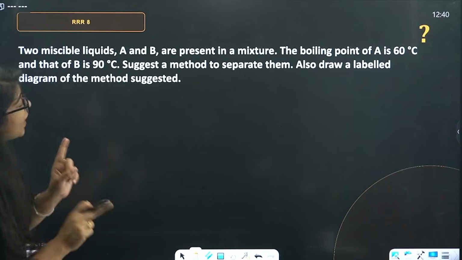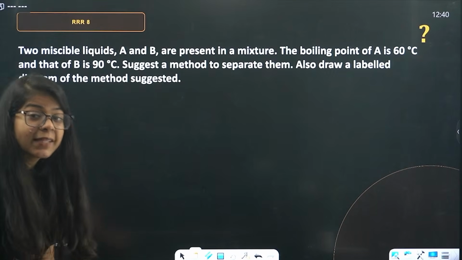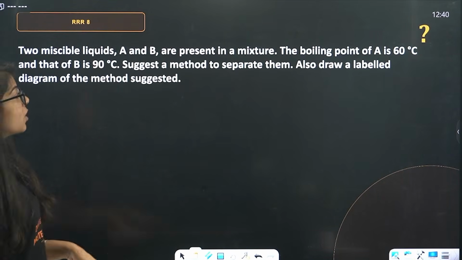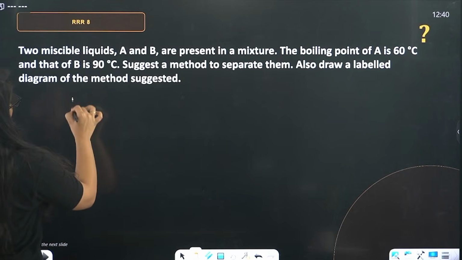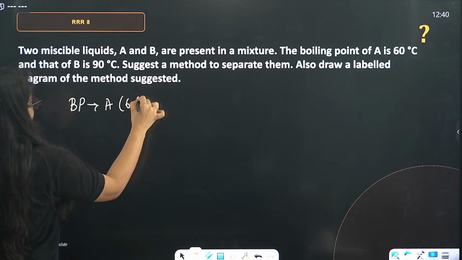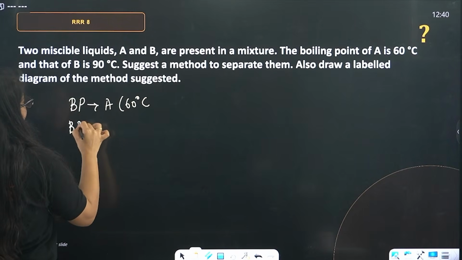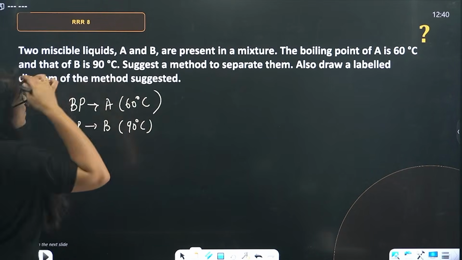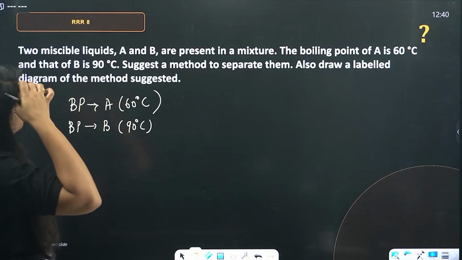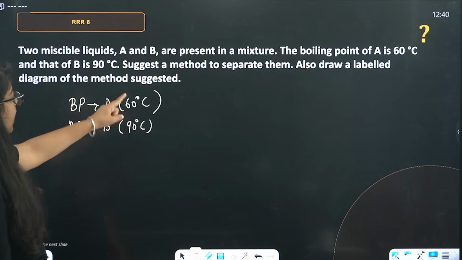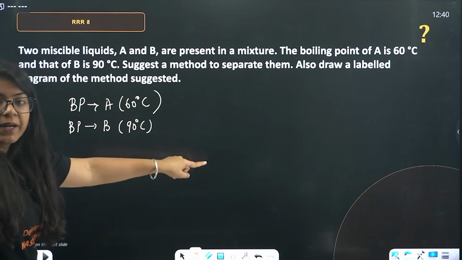Two miscible liquids are present in a mixture. Miscible liquid means they are mixed together. The boiling point of A is 60 degrees Celsius. The boiling point of B is 90 degrees Celsius. Suggest a method to separate them. Also draw a labeled diagram for the method suggested. So beta, which will be used to separate these?